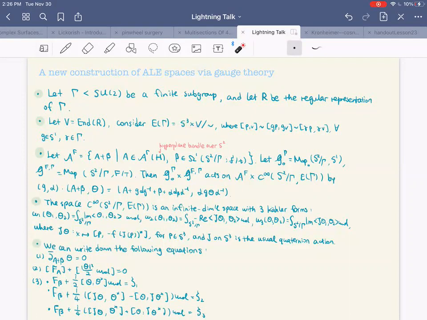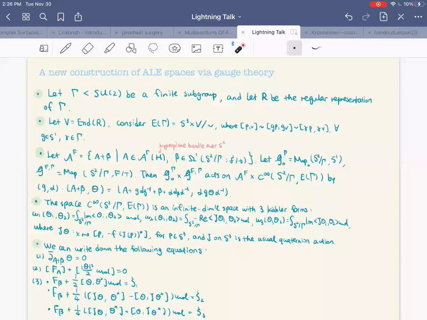S3 cross V mod the relation where (p, v) is equivalent to (gp, gv), equivalent to (gamma p, gamma v), for all g in S1 and gamma in the finite subgroup. So we're thinking of S3 as an S1 principal bundle over S2. And hence this construction makes E gamma an orbifold bundle over S2 mod gamma with fibers V.